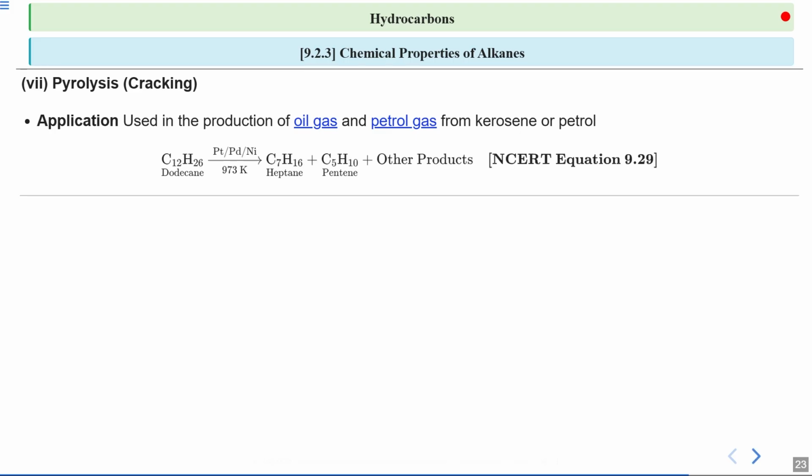We see a specific example of a pyrolysis reaction. Dodecane, a hydrocarbon with the formula C12H26, is broken down into heptane, C7H16, and pentene, which is C5H10. This reaction occurs at an even higher temperature, which is 973 Kelvin, in the presence of catalysts like platinum, palladium or nickel. This process is similar to how a larger piece of wood is broken into smaller pieces when burnt, releasing energy and forming new substances.